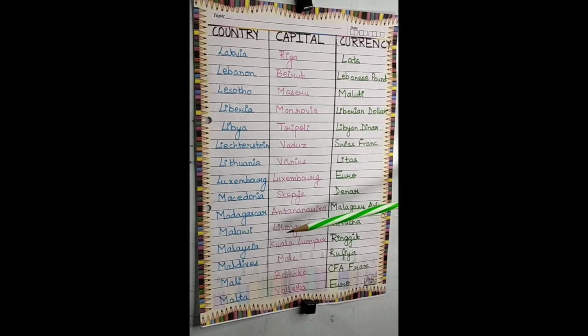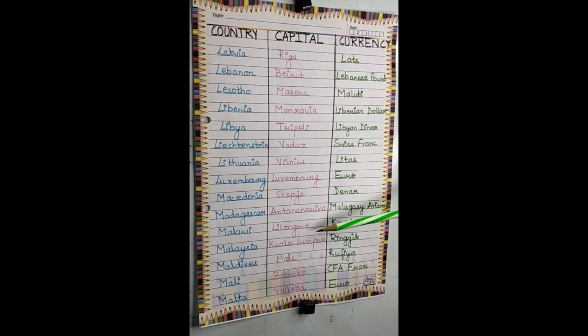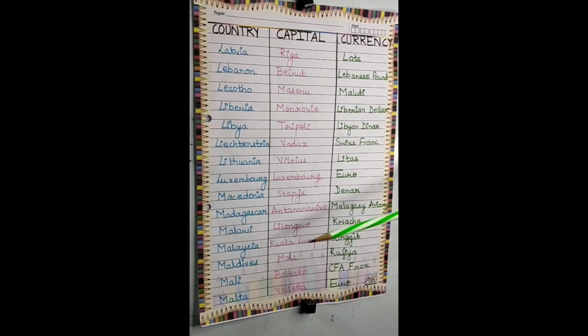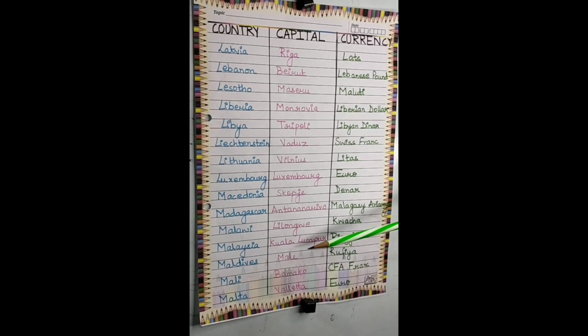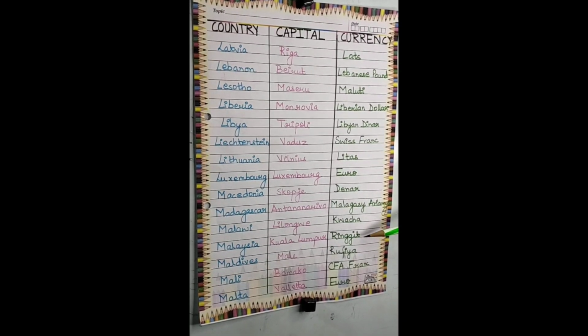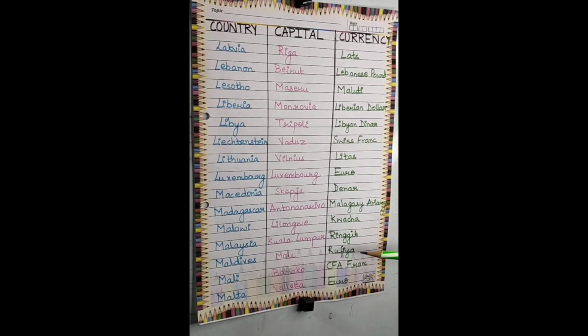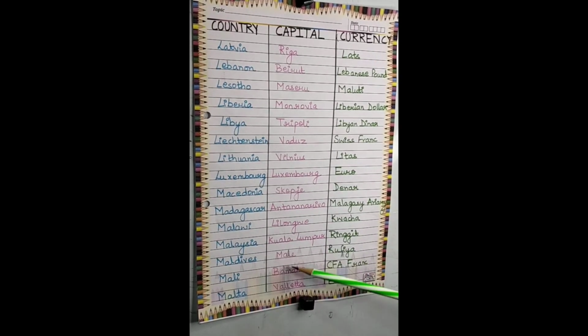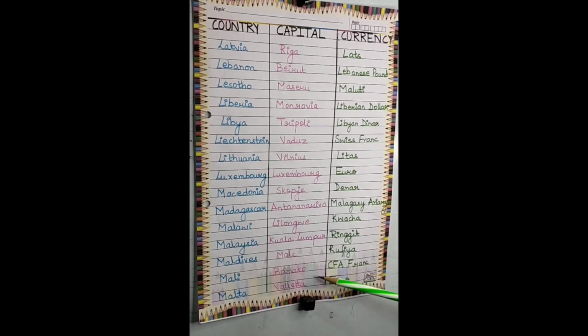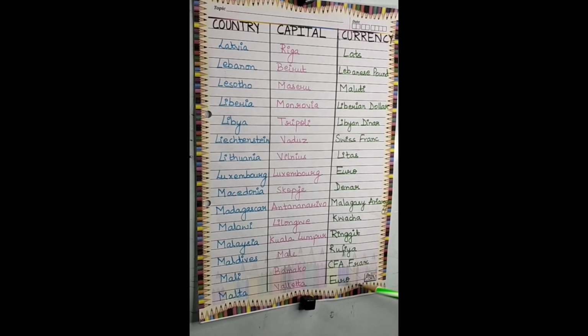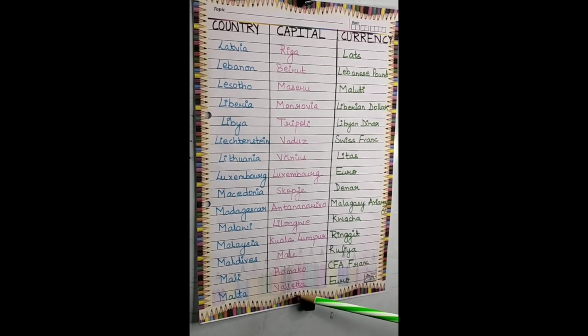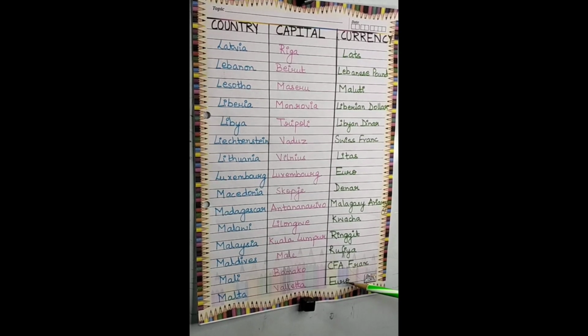Next is Malawi. The capital is Lilongwe and the currency is Kwacha. Next is Malaysia. The capital is Kuala Lumpur and the currency is ringgit. Next is Maldives. The capital is Male and the currency is Rufiyaa. Next is Mali. The capital is Bamako and the currency is CFA francs. Next is Malta. The capital is Valletta and the currency is euro.